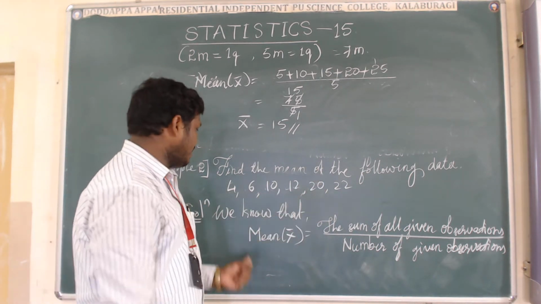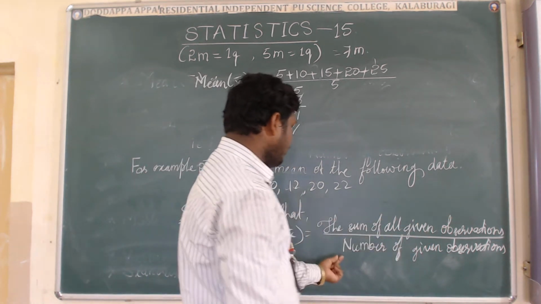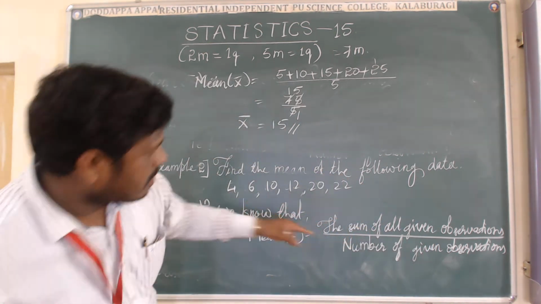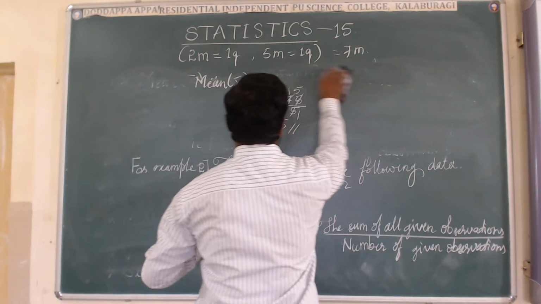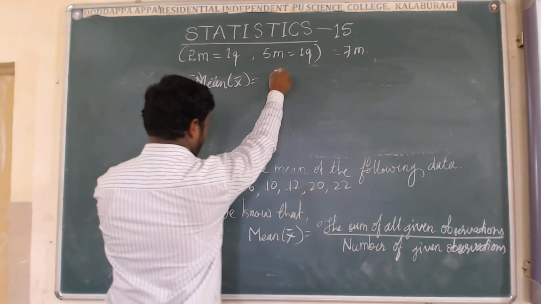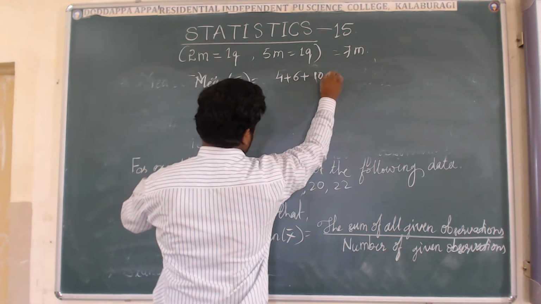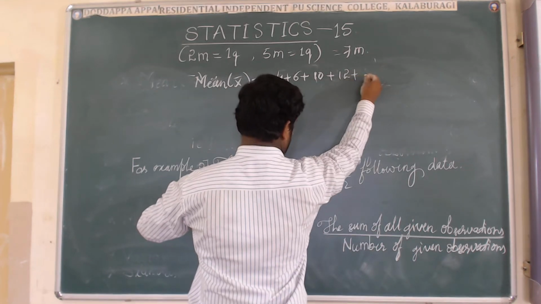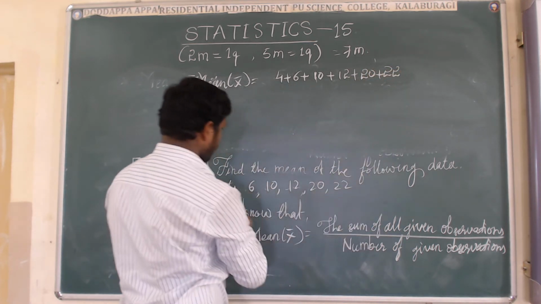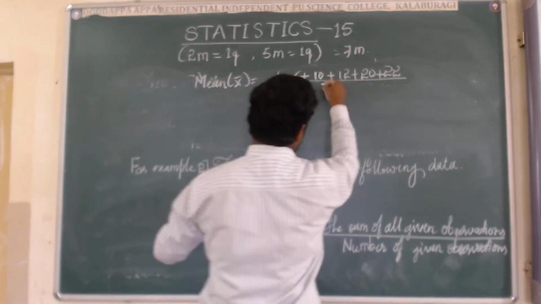In the solution we have to write, we know that the mean x bar equals the sum of all given observations divided by the number of given observations. Now according to this, I am going to write the given observations: 4 plus 6 plus 10 plus 12 plus 20 plus 22. Count the numbers, how many terms are there? 1, 2, 3, 4, 5, 6. So we have to divide the sum by 6.